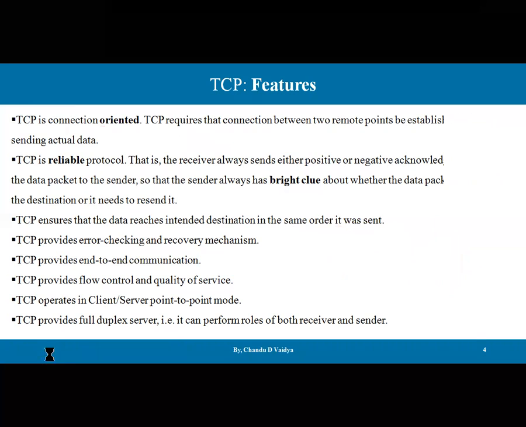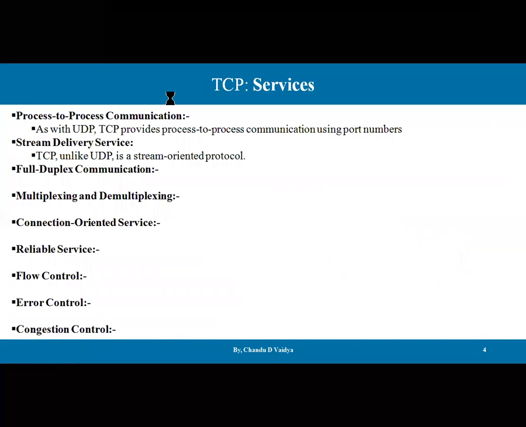So let's start with the services of the TCP protocol. The services available are: process-to-process communication, stream delivery service, full duplex, multiplexing, demultiplexing, connection-oriented service, reliable service, flow control, error control, and congestion control. Let's take these one by one.